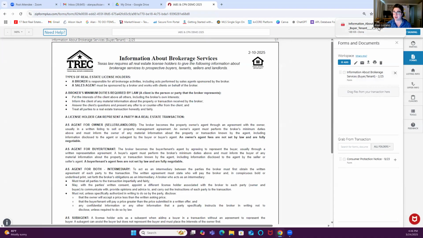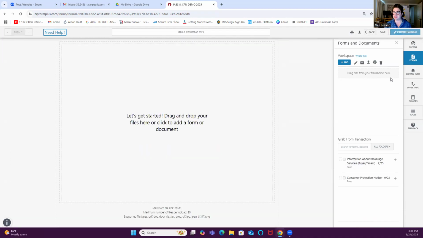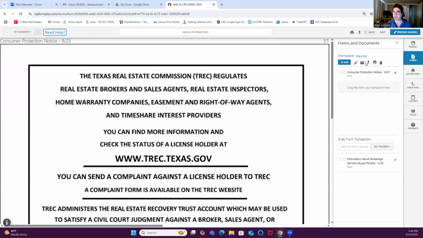But in the meantime, I already have it saved. So I'm going to close this out, and I'm going to pull the Consumer Protection Notice in. And I'm going to save that one as well. So I'm going to download single file as a PDF. It's going to save in my downloads. So now I have both of these documents completed and in my downloads.